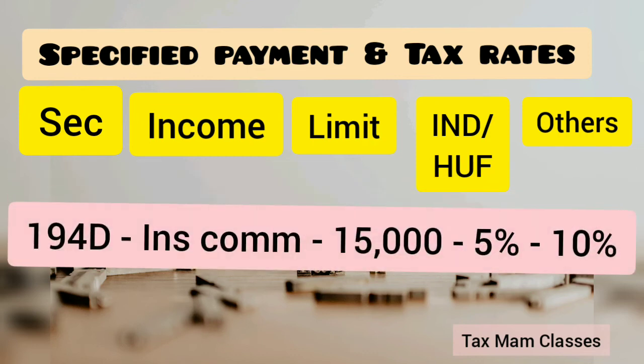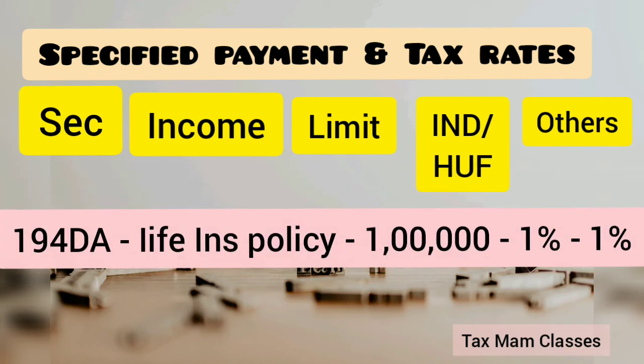And 194D talks about payment of insurance commission. If the limit is exceeding 15,000, then for individual or HUF the TDS is 5%, whereas for other persons it is 10%. 194DA talks about payment in respect of a life insurance policy, with the limit exceeding 1 lakh; for individual or HUF it is 1% and for other persons also 1%. So these are a few important specified payments and their tax rates according to the TDS.